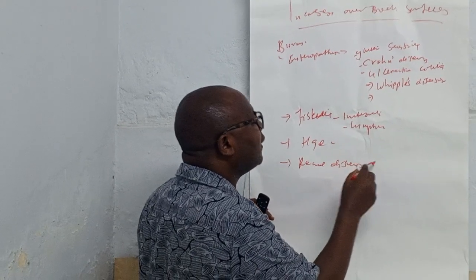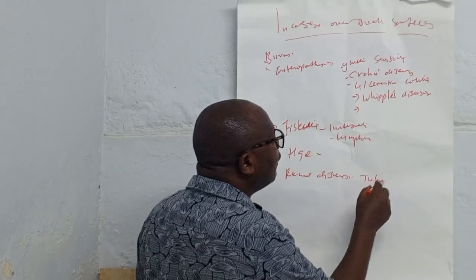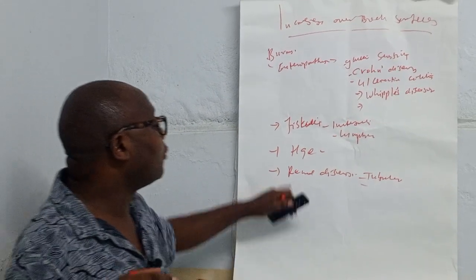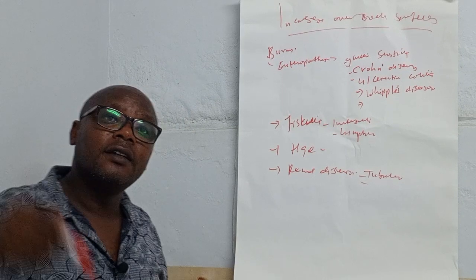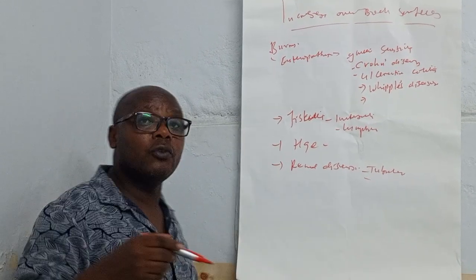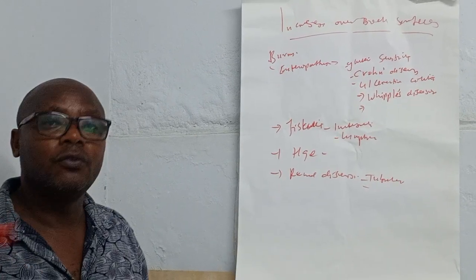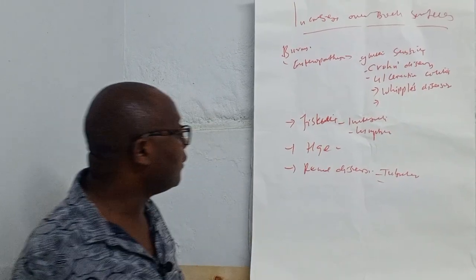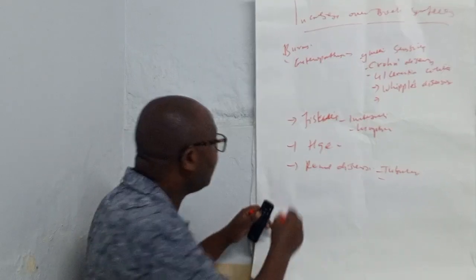renal diseases like renal tubular diseases. There is no reabsorption of albumin in the tubules. That means you are releasing a lot of albumin, and then it appears in the urine in tubular diseases. That is another case. Then another one is